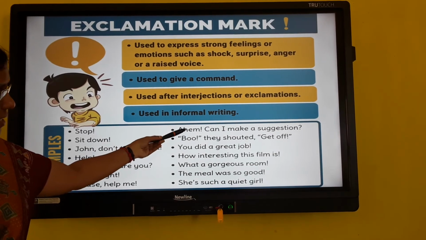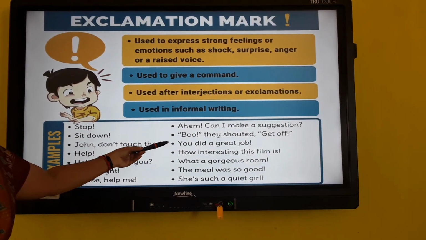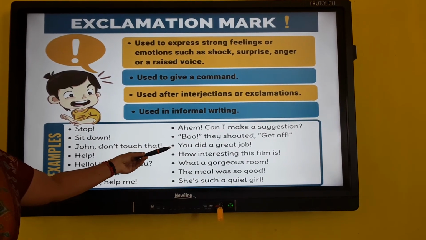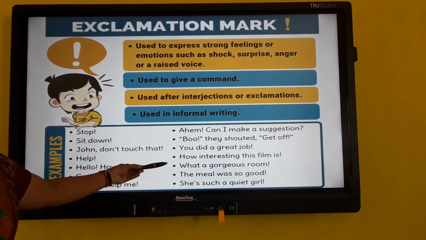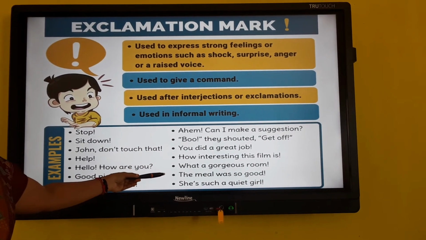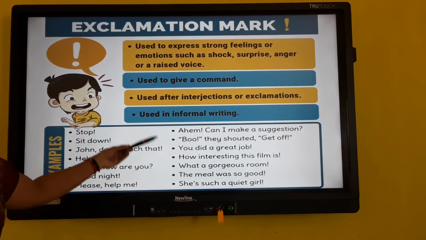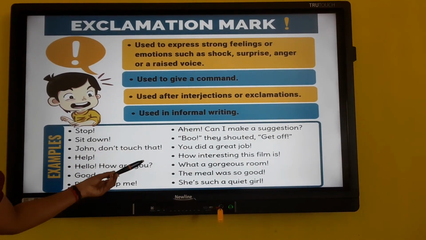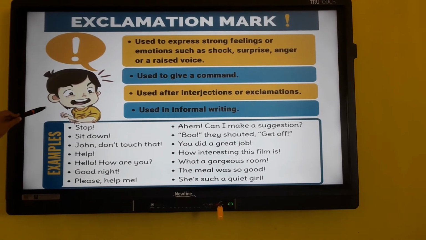Can I make a suggestion! Boo! They shouted, get off! You did a great job! How interesting this film is! What a gorgeous room! The maid was so good! She is such a quiet girl! So after exclamatory sentences also we should use exclamation marks.